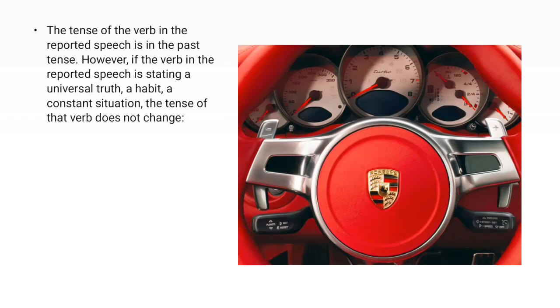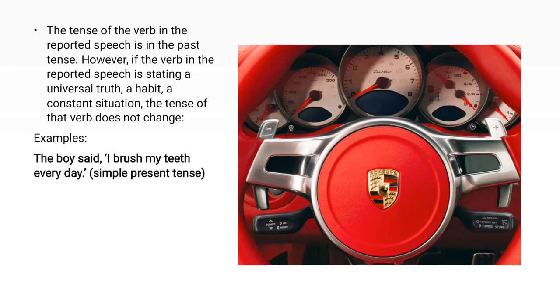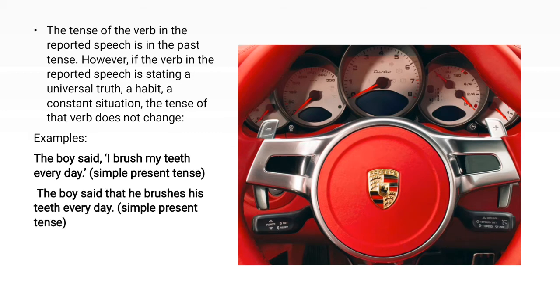Next, the tense of the verb in reported speech is usually the past tense. However, if the verb in the reported speech is stating a universal truth, a habit, or a constant situation, the tense of the verb does not change. Example, the boy said, "I brush my teeth every day." It is simple present tense.